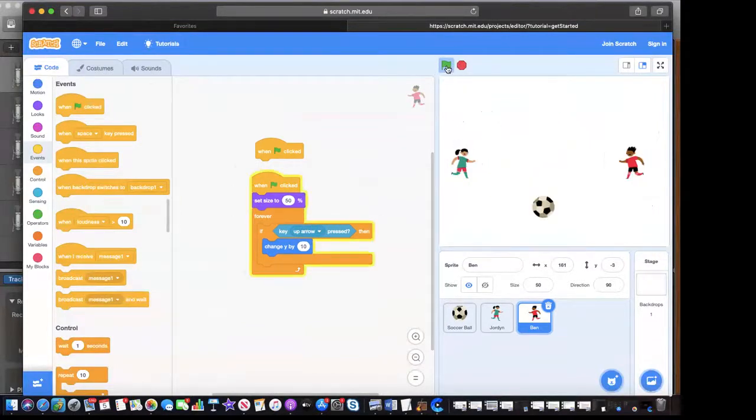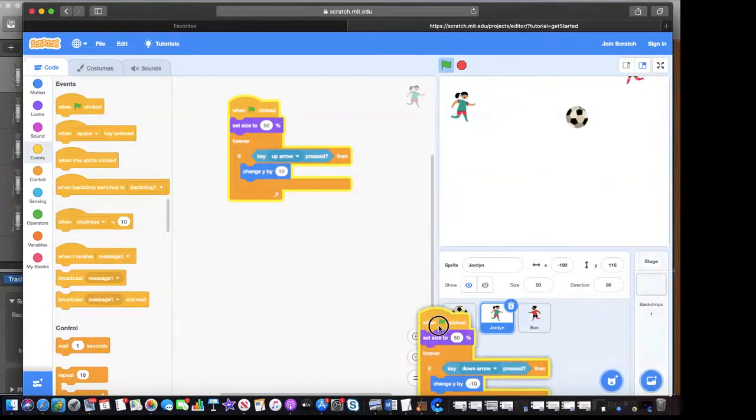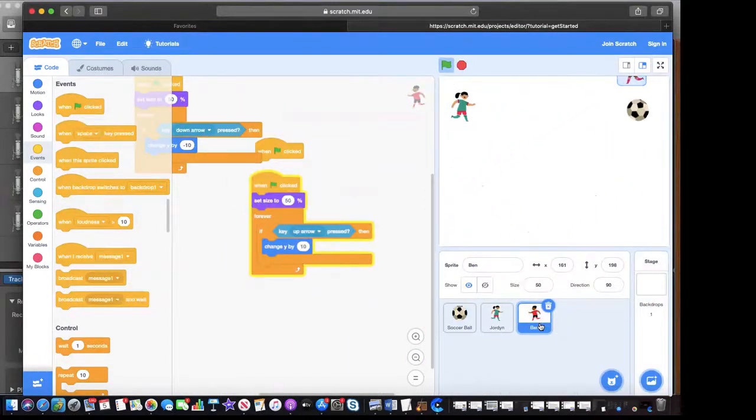Let's click the green flag. And now they both go up when up is pressed. And then we want to get that down code. And we'll drop that right on Ben. And click the green flag again. They both go up and down. The green flag is clicked.